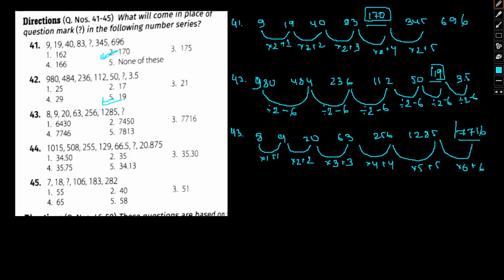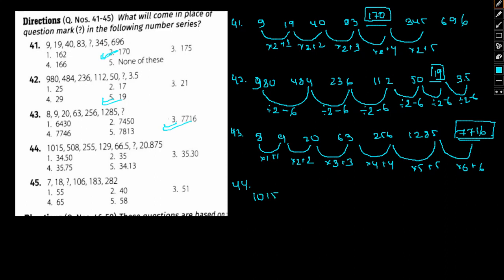7716, okay, that would be the answer in case of this particular series. So 7716, option 3 is our answer for question number 43. Okay, let's move to question number 44.